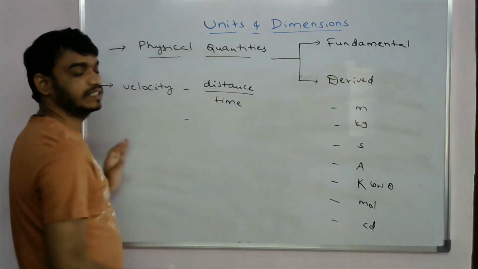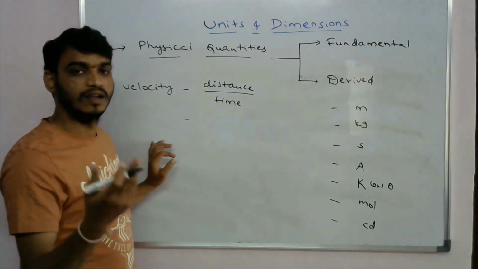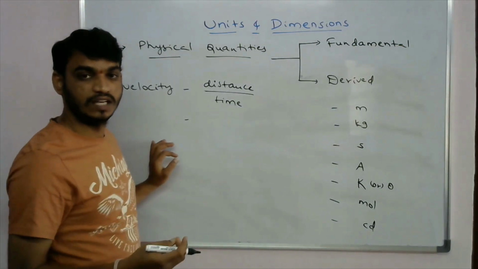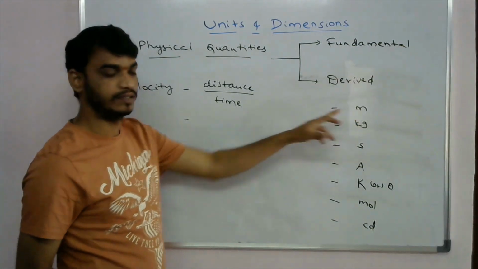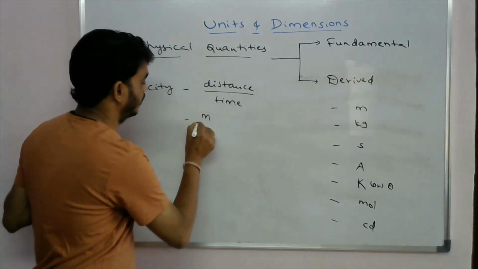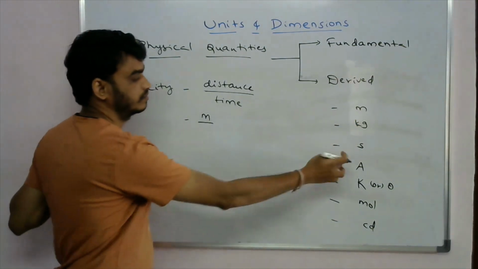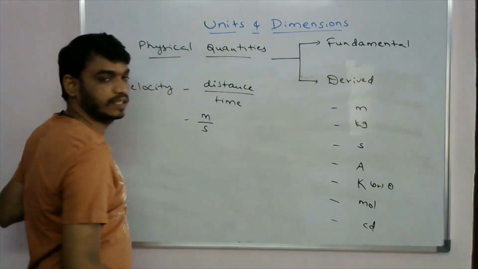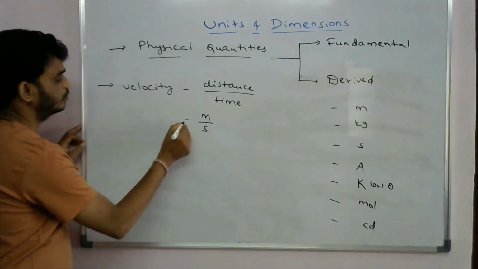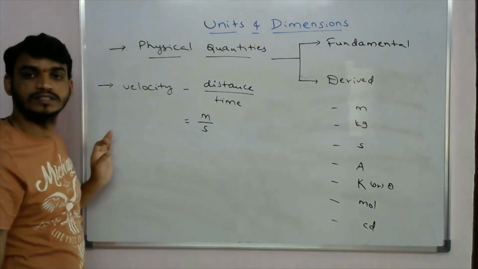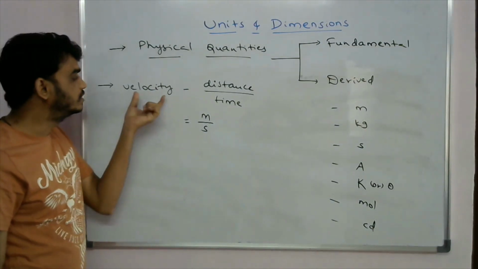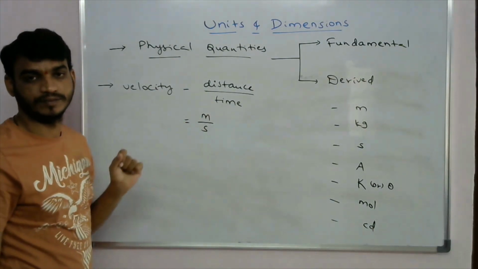And what is distance? Distance is nothing but length. The length unit is meter, and the time unit is second. So the velocity unit is meter per second. So this is a derived quantity.